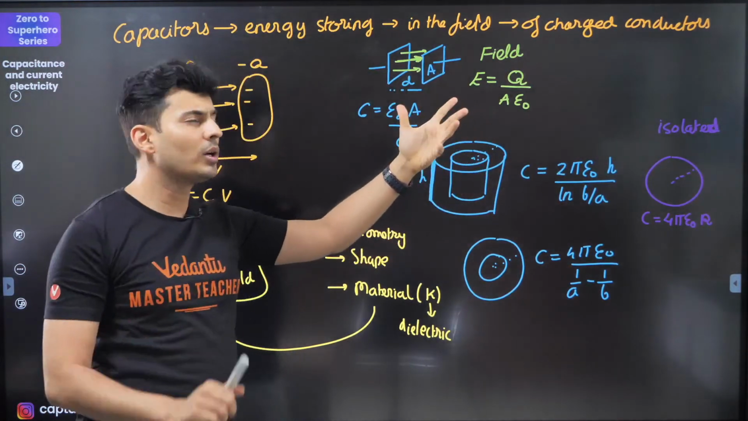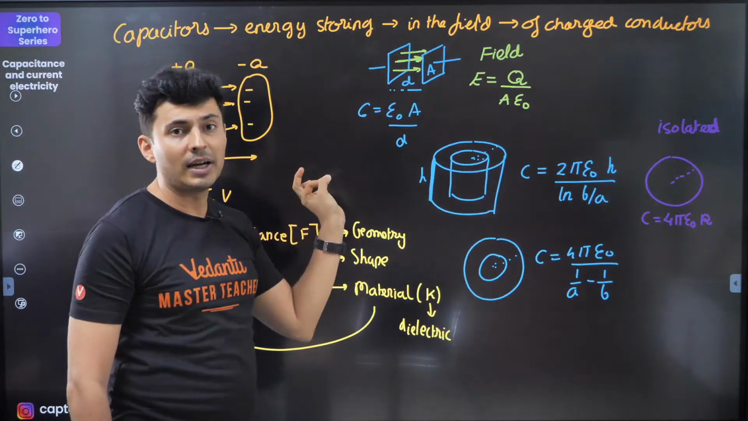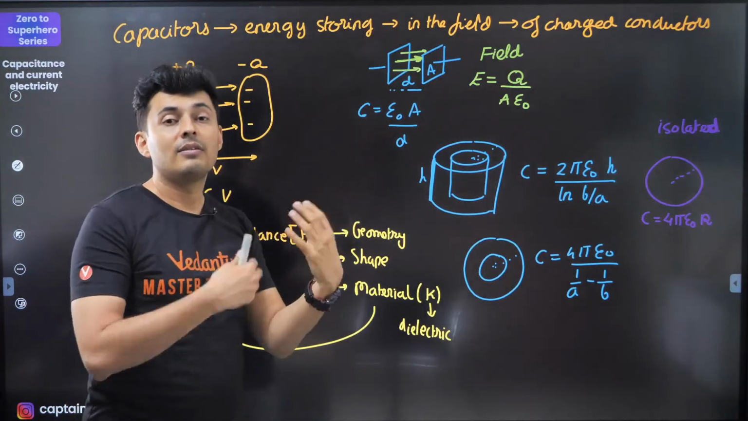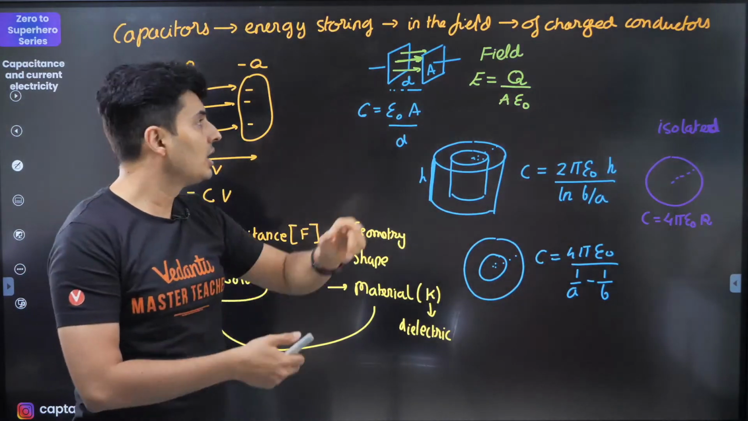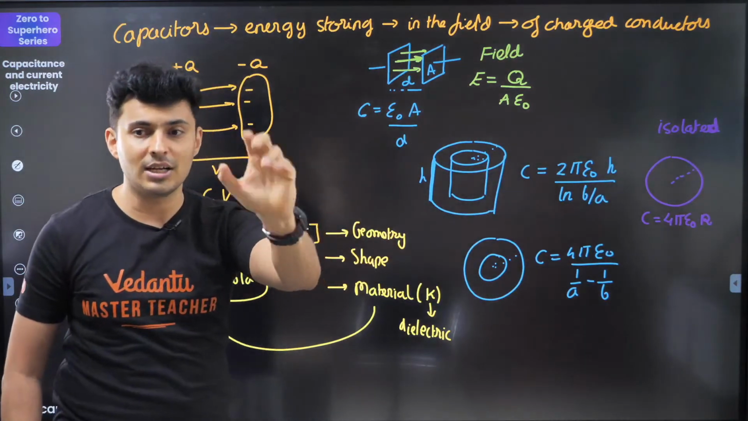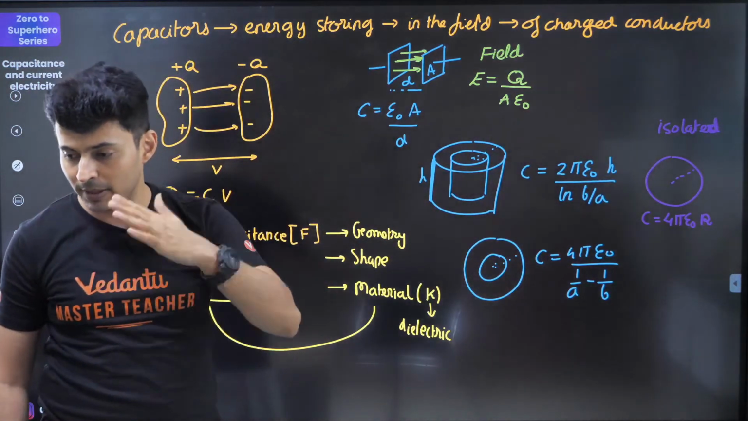So imagine there could be a question where you put an electron between the plates or a proton between the plates. Find the force on that charge, you will take the field and multiply it with the charge. Everybody with me? Everybody with me?